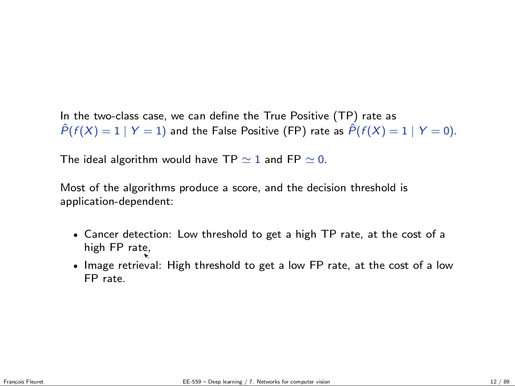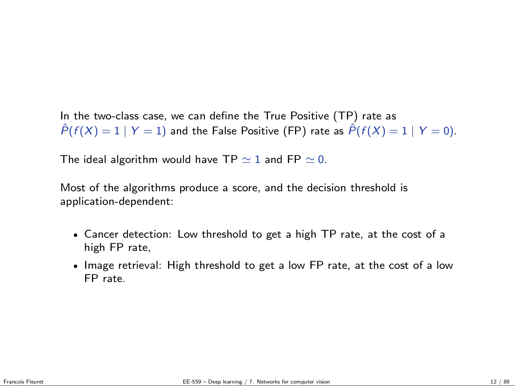On the other hand, when you do image retrieval, it's the other way around, because if you have a very large dataset and somebody wants an image of the Eiffel Tower, it's not too bad to miss a lot of Eiffel Tower images, given you have so many in your dataset, but it would be very bad to do a false positive, which is to show a picture of Notre Dame if the user is asking for the Eiffel Tower.